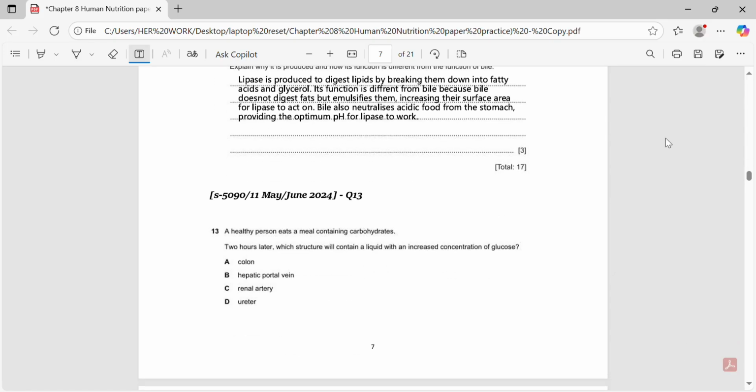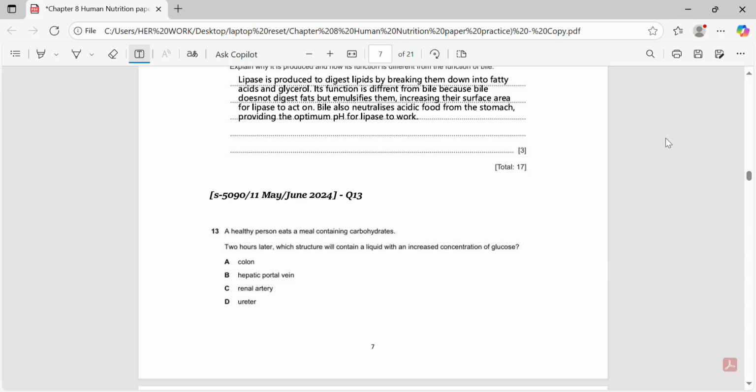Now coming back to MCQs, this question says, a healthy person eats a meal containing carbohydrates. 2 hours later, which structure will contain a liquid with an increased concentration of glucose? To answer this, we need to think about what happens after carbohydrates are digested. Carbohydrates are broken down into glucose, which is then absorbed from the small intestine into the blood.